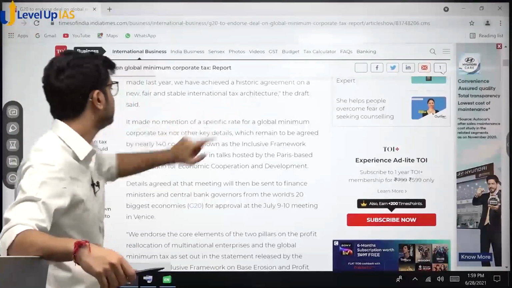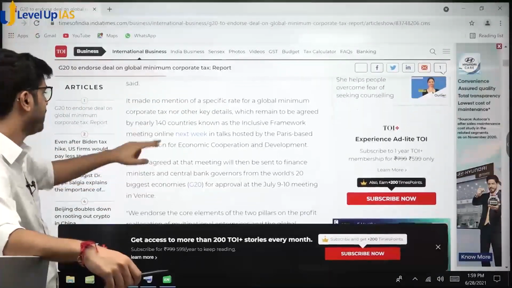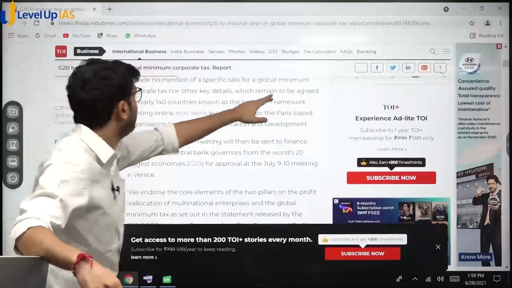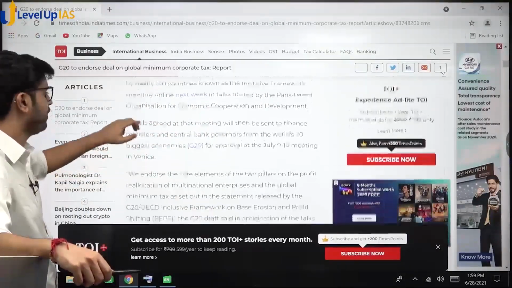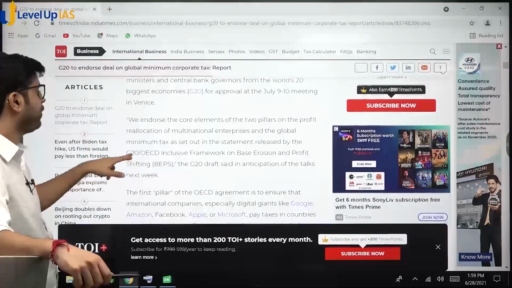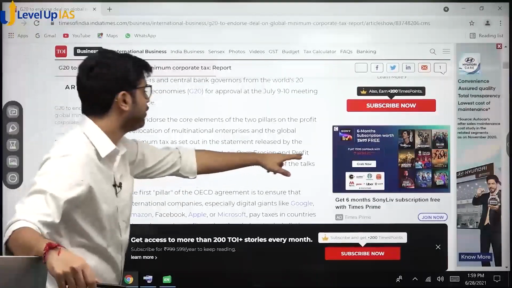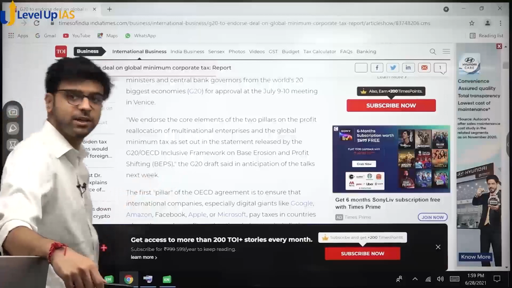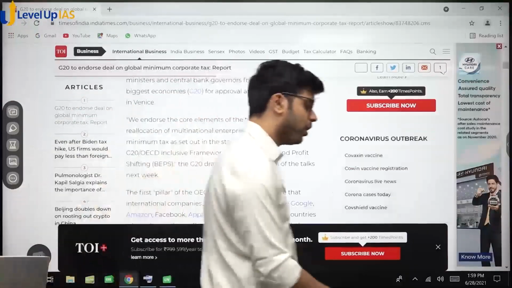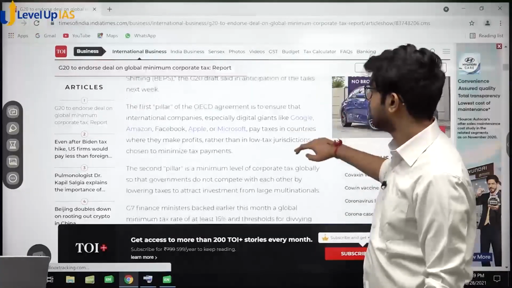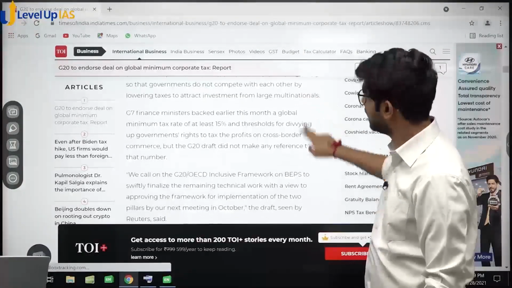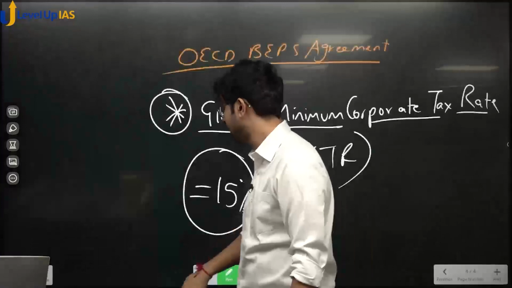Stable international tax architecture. It made no mention of a specific rate, which remains to be agreed by nearly 140 countries, known as the inclusive framework, which is fine. See, G20 OECD inclusive framework on base erosion and profit shifting, BEPS. Do we know all this? Yes, we know all this. Okay? So now, this is done. You can read this and you will come to know what I am talking about.